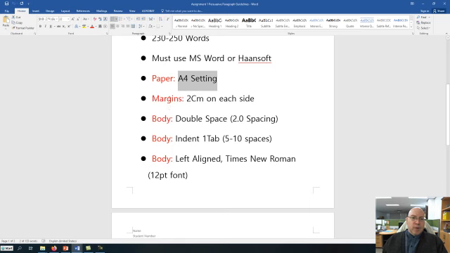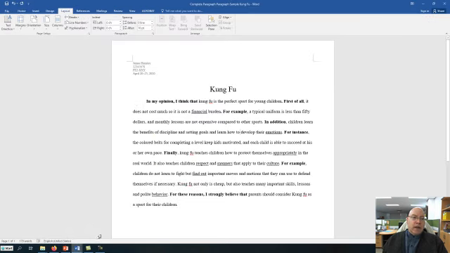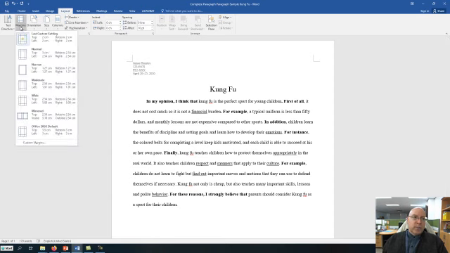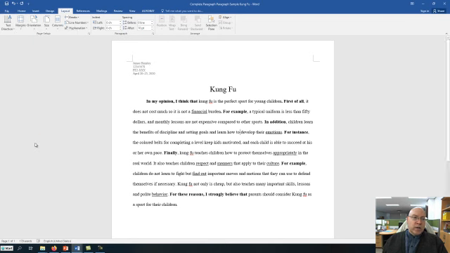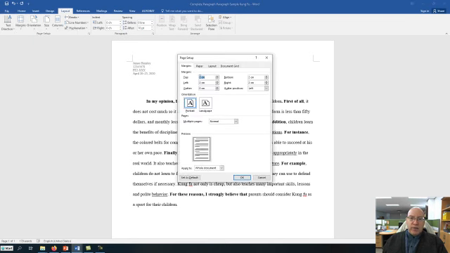Next, the margins need to be 2 centimeters on each side, okay? 2 centi. So how do you do that? Go into your paper, stay in layout, go into your margins. Okay, margins, mine is already set at 2 centimeters on all sides. If yours is not, go into custom margins and make sure that you change it to 2, 2, 2, 2 on each of the sides. Okay, that's top and bottom and left and right. Okay, and make sure you set that at 2 centimeters on each side.